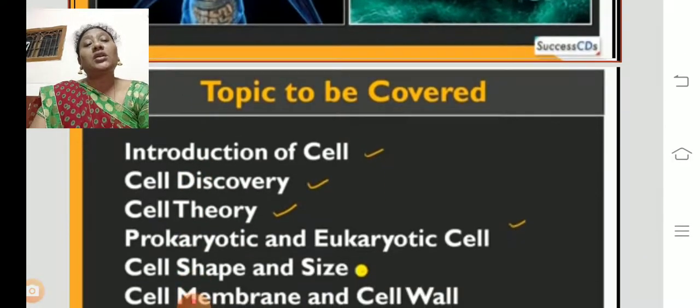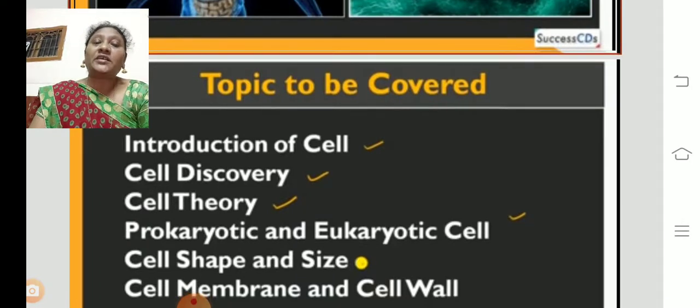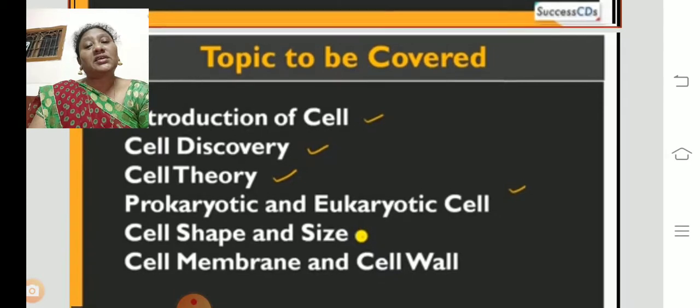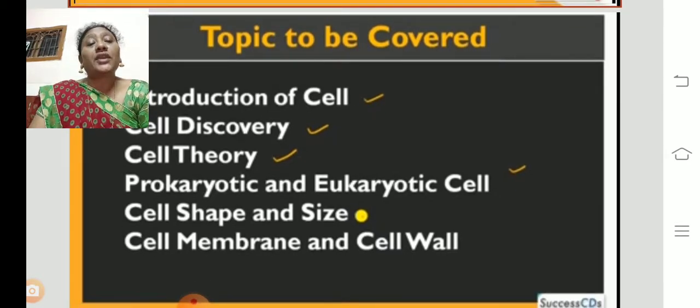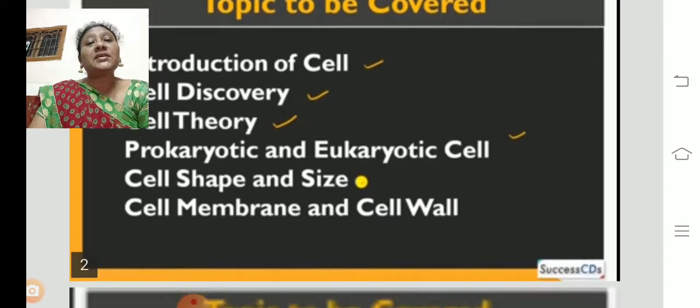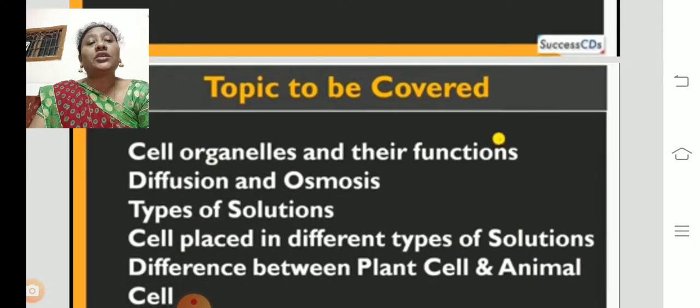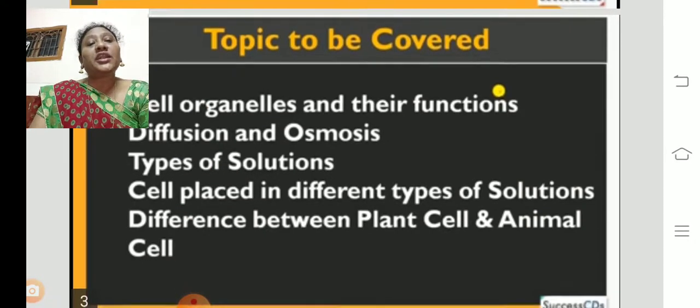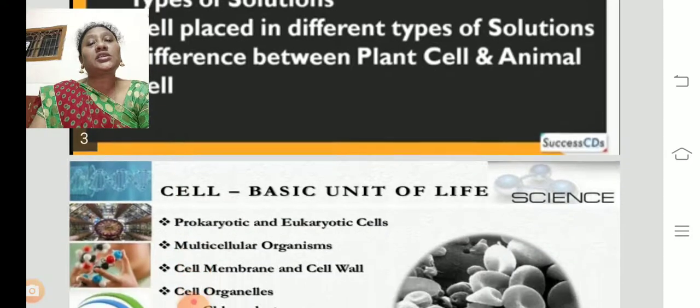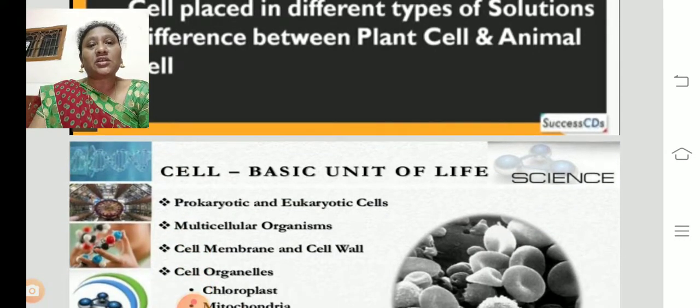So let us see what topics will be covered in this concept. Introduction of the cell, who introduced or discovered the cell, cell discovery, cell theory, prokaryotic and eukaryotic cells, cell shape and size, cell membrane and cell wall, and cell organelles and their functions, diffusion and osmosis, types of solutions, cell placed in different types of solution, differences between plant cell and animal cell. These are all the concepts we are going to discuss in this particular concept.